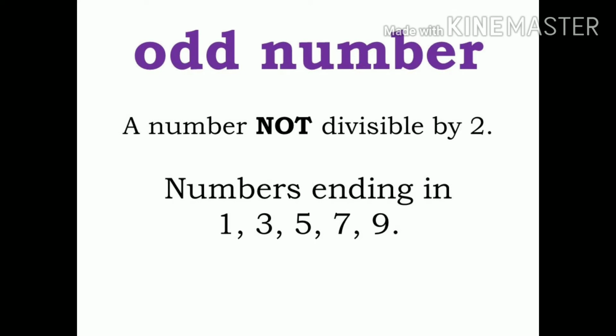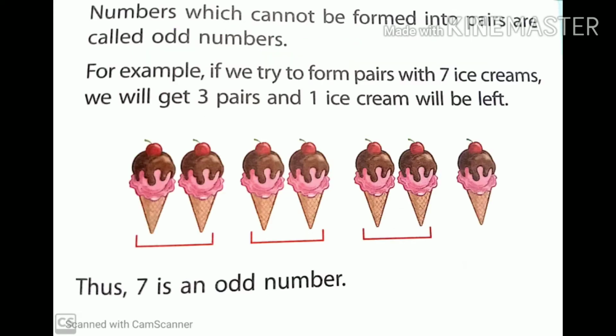For example, if we try to form pairs with 7 ice creams, we will get 3 pairs and 1 ice cream will be left.